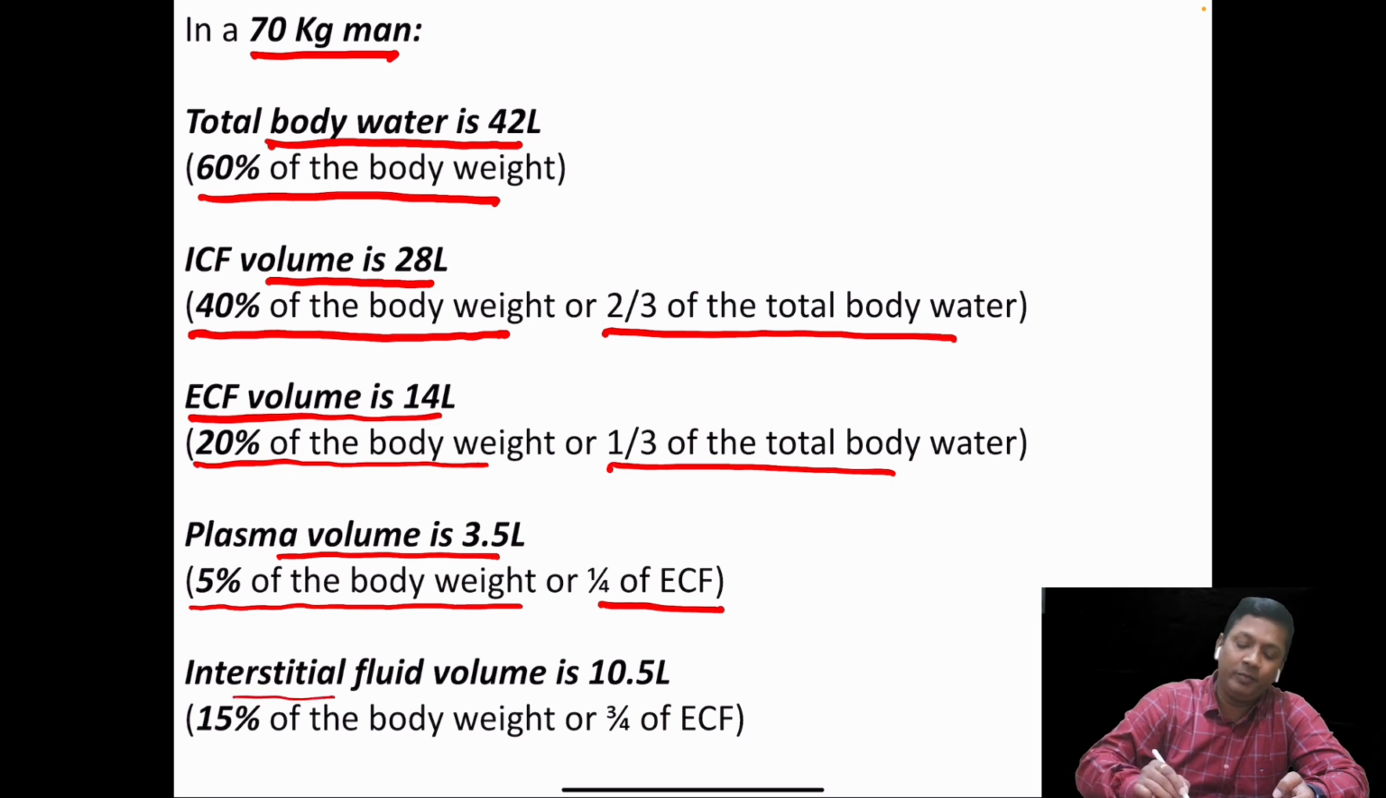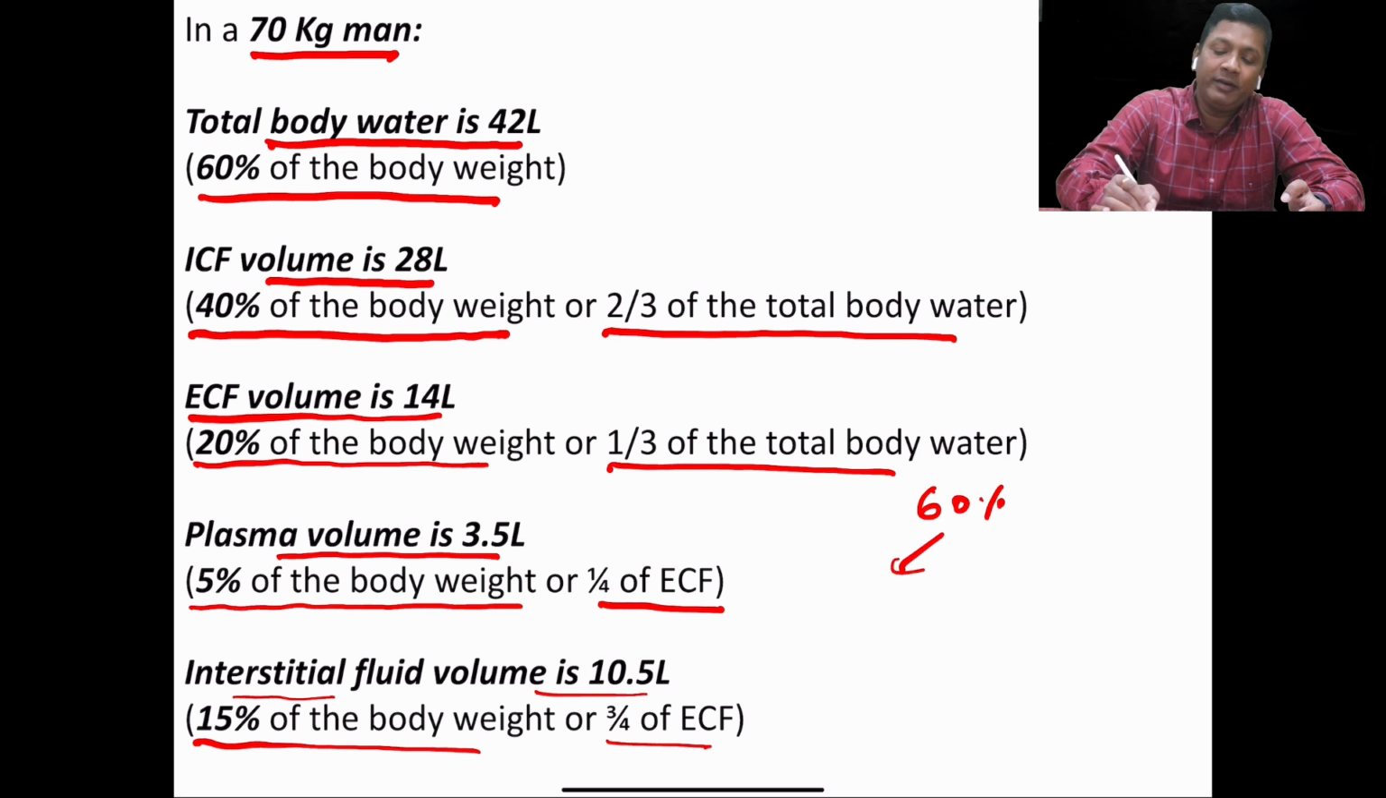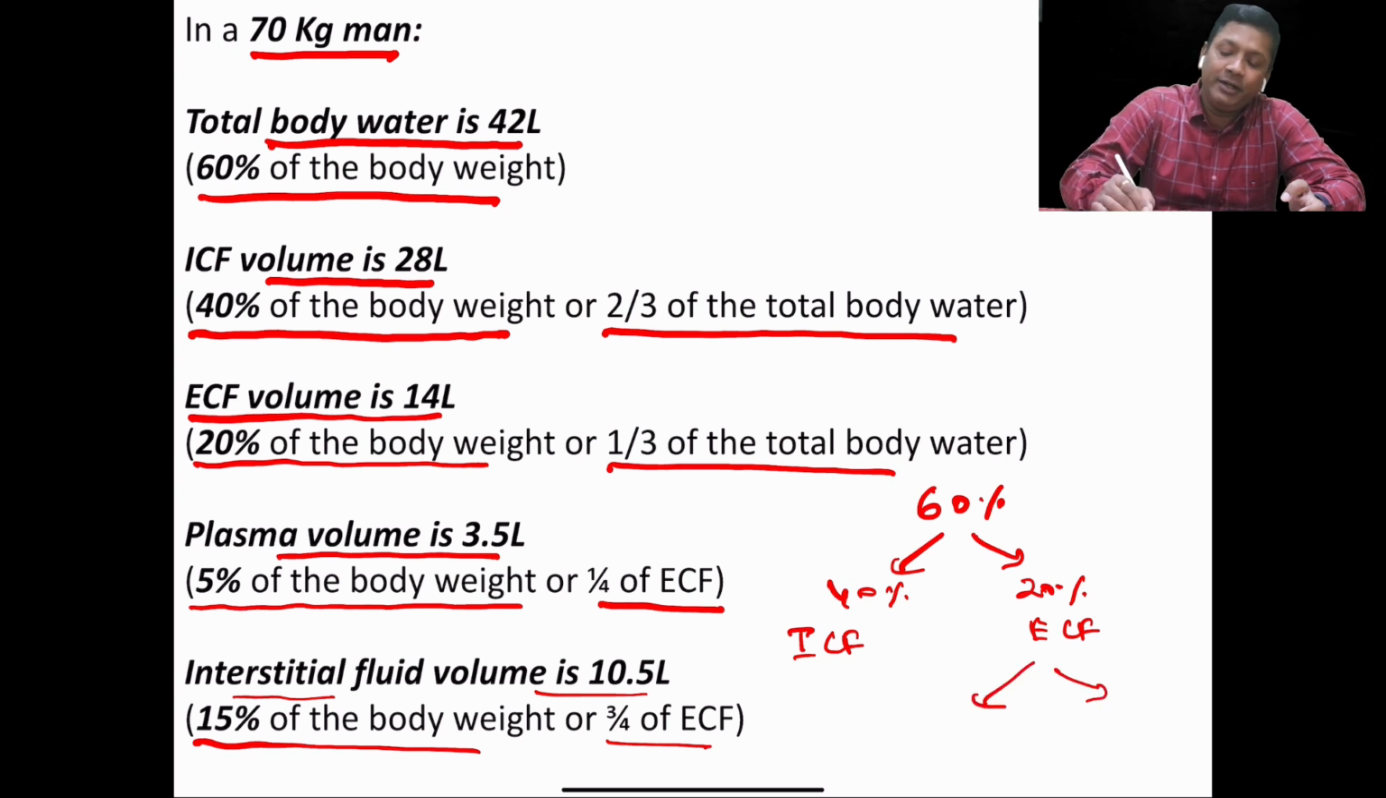The interstitial fluid volume is 10.5 liters, which is 15% of the body weight, or 3/4 of the ECF. So remember this 60%. The 60% is the body water. This is divided into 40% and 20%. The 40% is the intracellular fluid and 20% is the extracellular fluid. This 20% is further divided into 5% and 15%. The 5% is the plasma and 15% is the interstitial fluid.